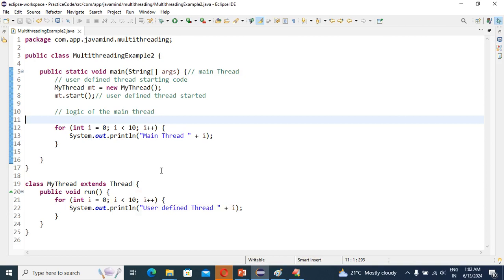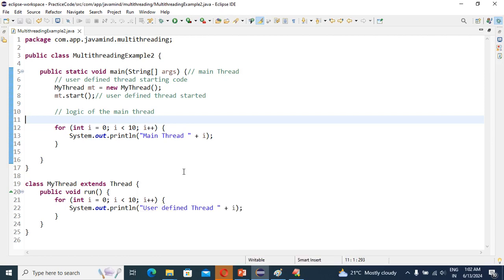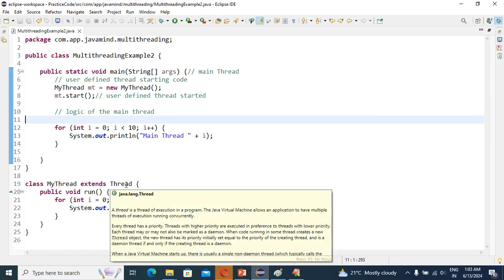So guys, you need to understand how the code is going to flow. Why are we going to mt.start, right? So many employees, so many candidates don't know the exact flow of multithreading. So that's why I would like to suggest, before writing the code, you analyze first what is happening. Okay, so guys, here the start method of the Thread class performs two actions.